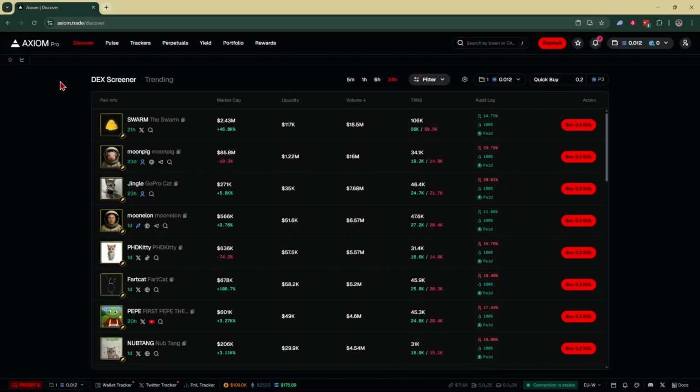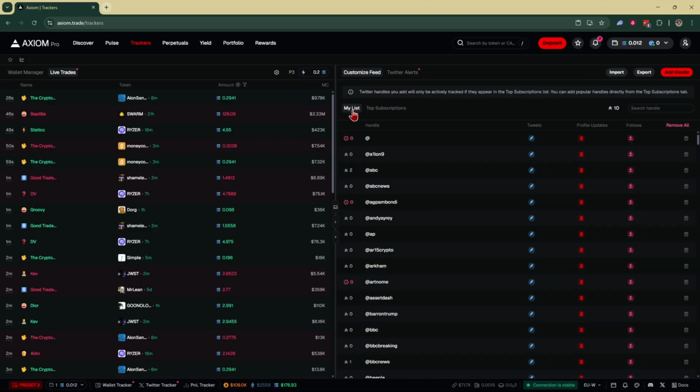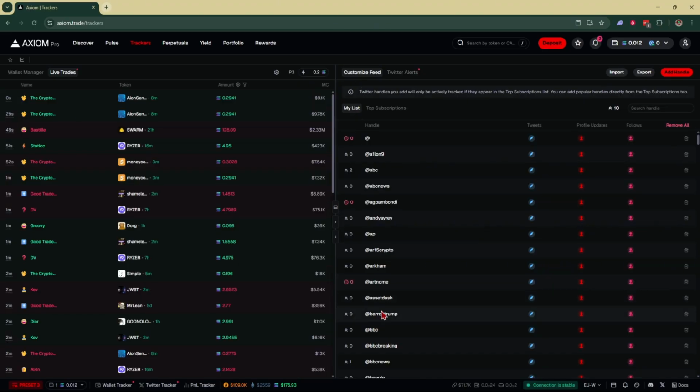Once you're logged into your account, you're going to come to a page that looks like this. And we're going to go right over here to the top where it says trackers and click on that. And that's going to bring up your wallet tracker as well as your Twitter tracker. And on your Twitter tracker, you're going to come right over here to customize feed. This is going to bring up the list of the Twitter accounts that you're following.